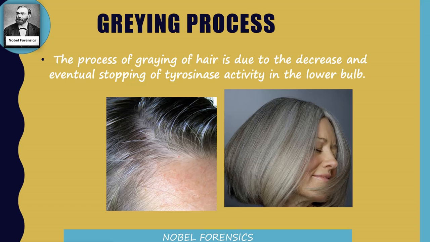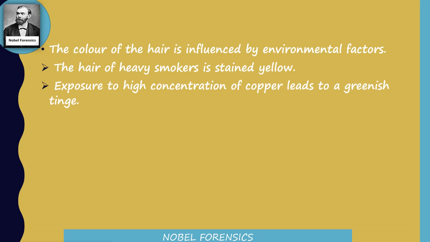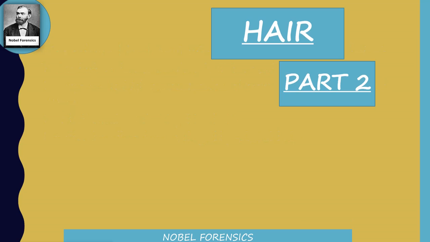activity. Yes, because of tyrosinase activity, melanin is produced. If tyrosinase activity stops, then production of melanin will stop, so graying will start. The color of the hair is influenced by environmental factors. The hair of heavy smokers is stained yellow. Persons who are exposed to copper get a greenish tinge, and cobalt workers develop blue color. Indigo handlers have deep blue tinted hair. So with these features, we can sometimes also identify the occupation of the person.